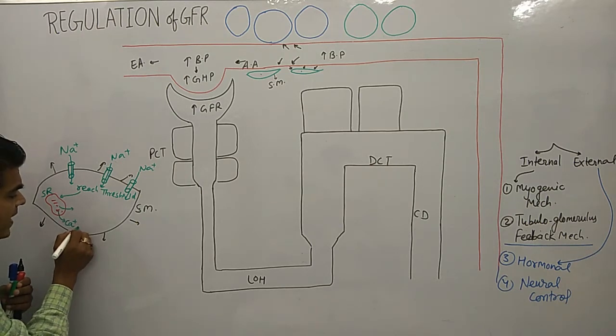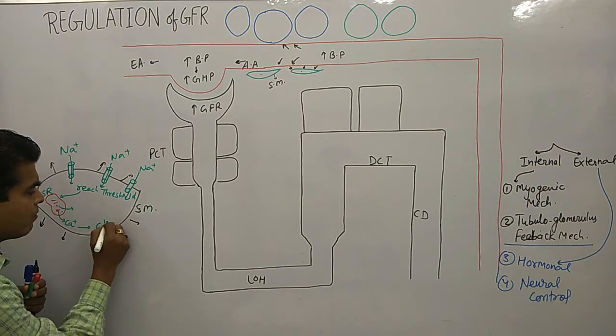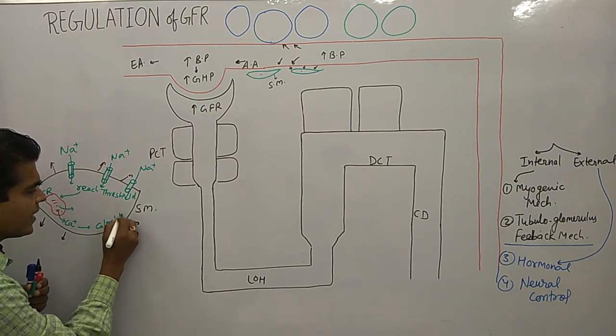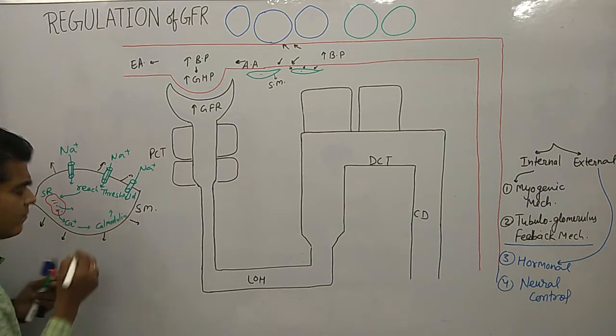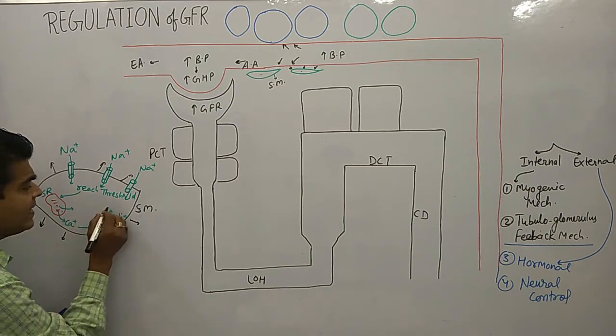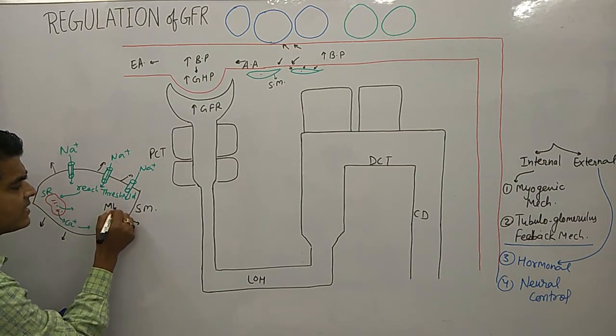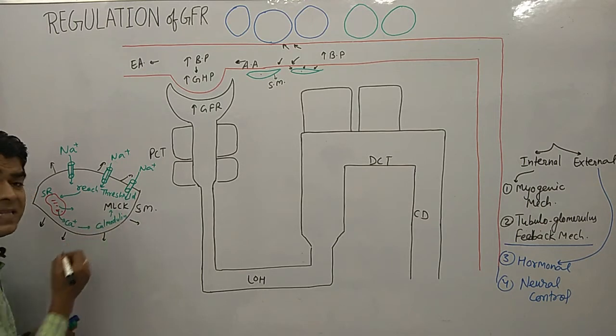Due to release of the calcium, calcium will bind with the calmodulin. Okay, now calmodulin further binds with the myosin light chain kinase, MLCK.